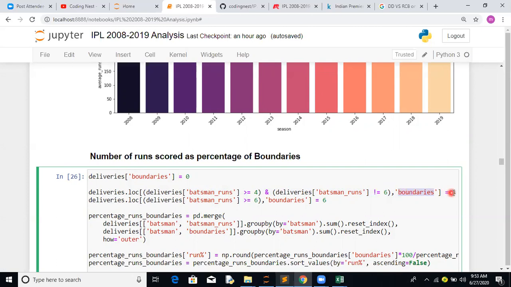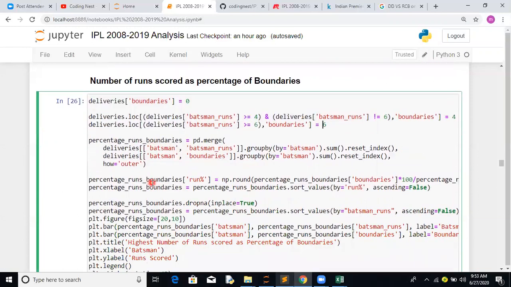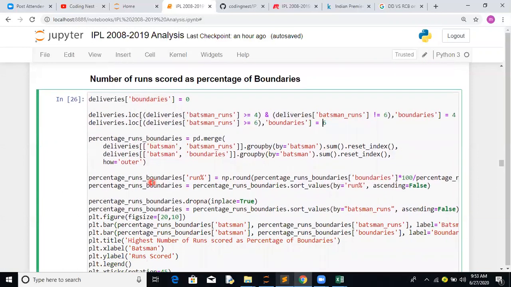For boundaries, we are filling this new feature with 4, and we are filling boundaries greater than or equal to 6 with 6. So we are creating a new feature for 0, 4 and 6. Now we wanted to find a run percentage.